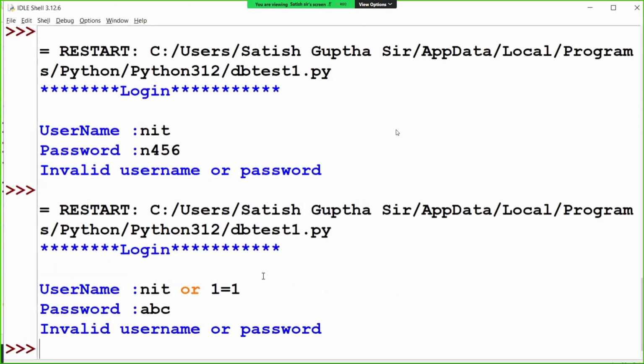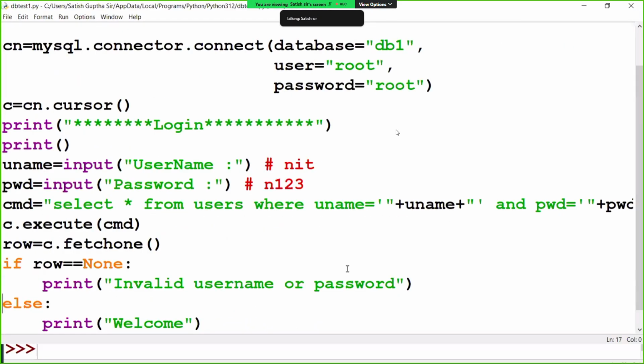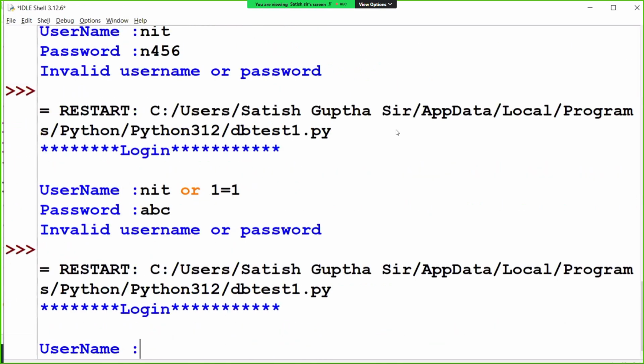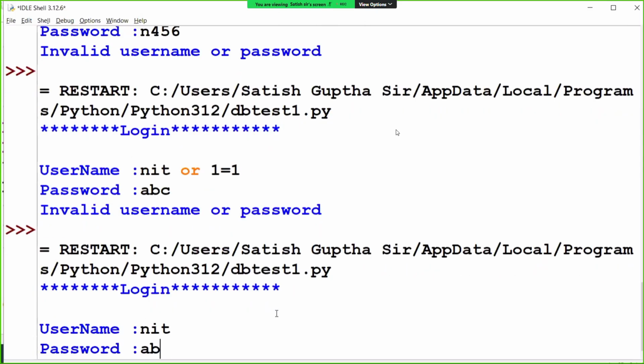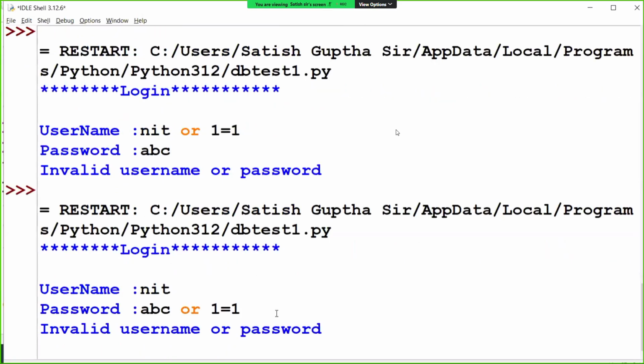Because the next condition is AND, if that condition is false, then it will come to this. So what you can do here is give some injection in the username where that condition becomes true. That condition should become true. Now I'm saying ABC or 1 equal to 1.